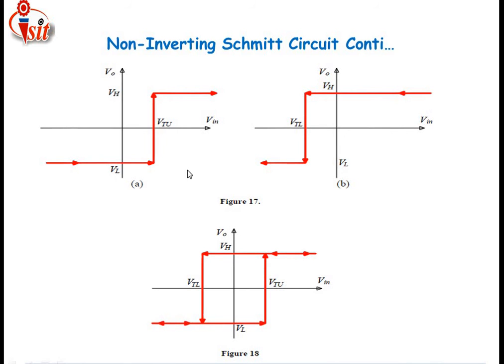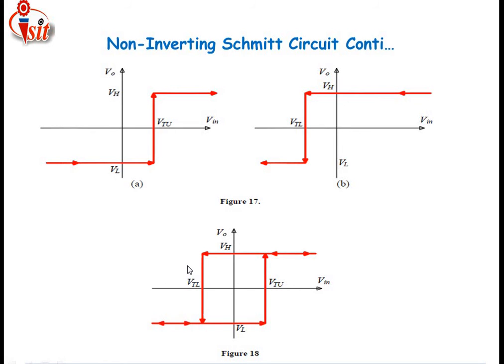Along with this, they have given figure A, figure B and figure C. These figures are related to the upper threshold and lower threshold, along with the higher level voltage and the lower level voltage. The first diagram is for the start from the lower level voltage, and it reaches towards the higher level voltage. The second, figure B, is related to the start from the higher level voltage towards the lower level voltage, and it reaches again the higher level voltage.